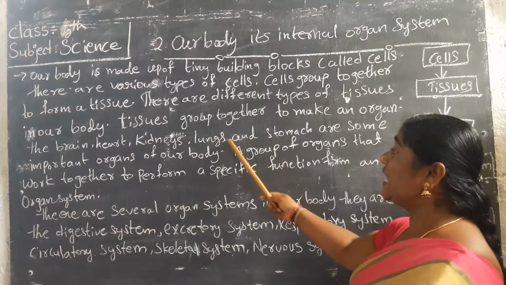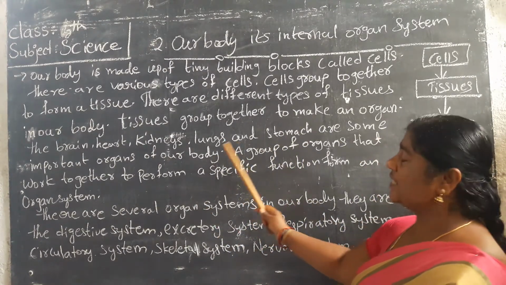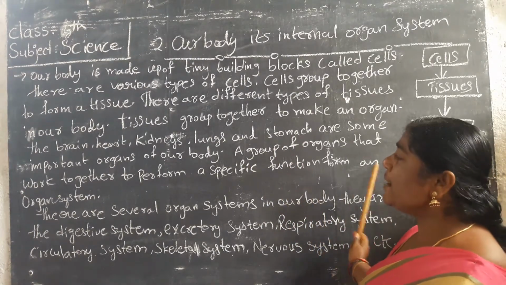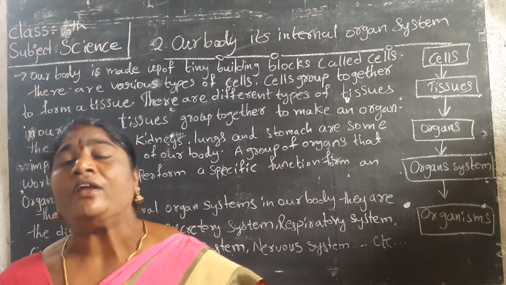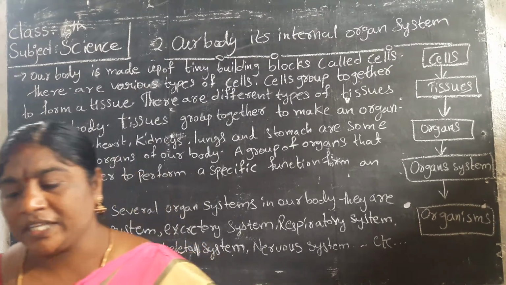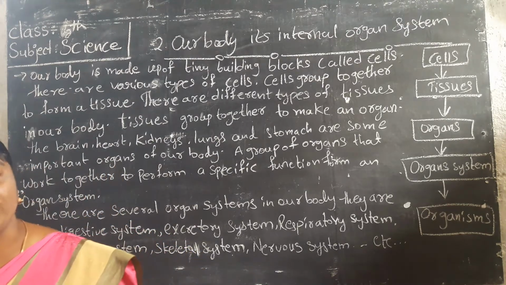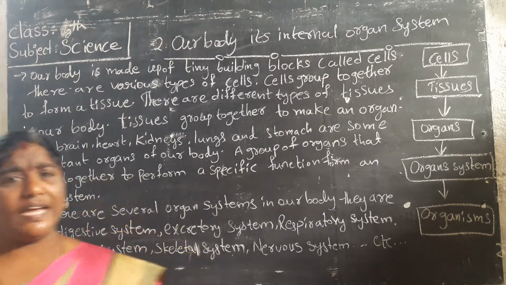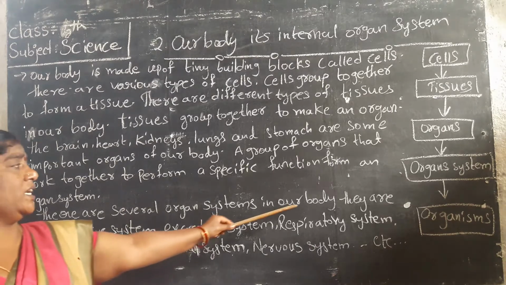A group of organs that work together to perform a specific function forms an organ system. There are several organ systems in our body.